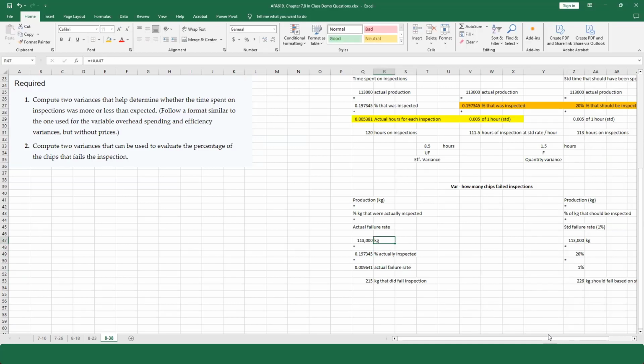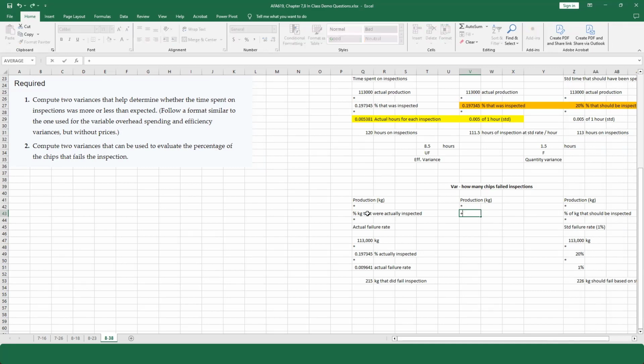All right, so now we know this. What do we need? We need this center portion. How are we going to calculate the center portion? Well, obviously, we're going to take the actual production because that's what we always do. Now I'm going to change one thing. I've got the actual failure rate and the standard failure rate. I've got the percentage of kilograms that were actually inspected and the percentage that should have been inspected.